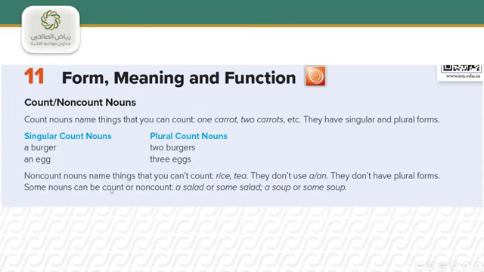Some nouns can be count or non-count. For example, I can say a salad or some salad, a soup or some soup. They can be both count and non-count.